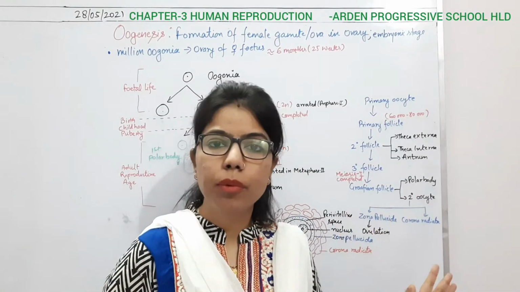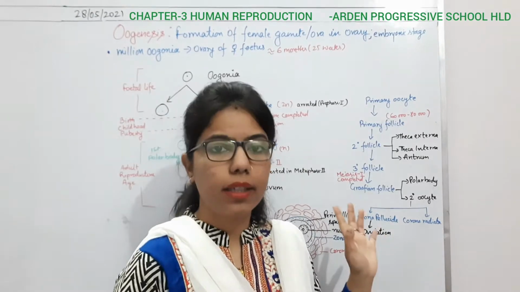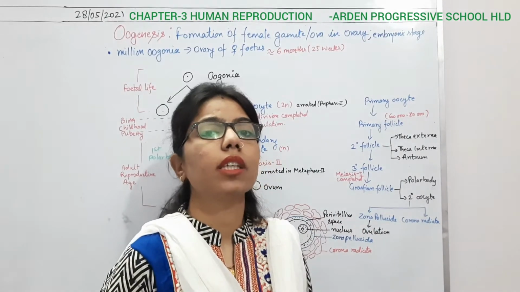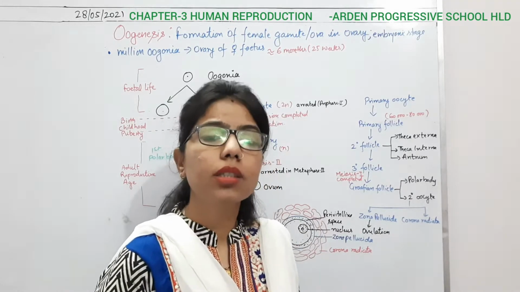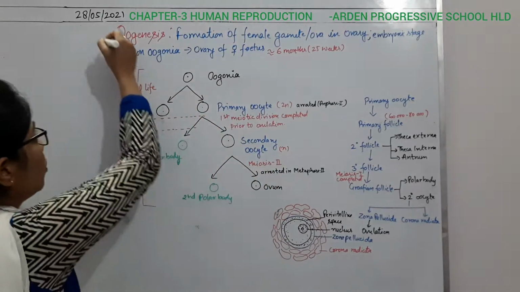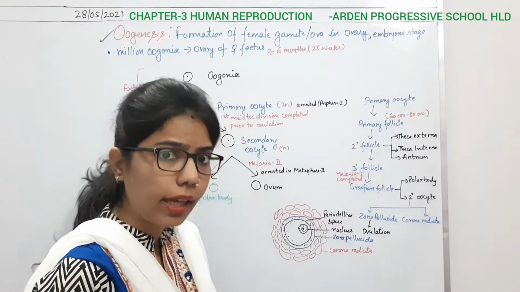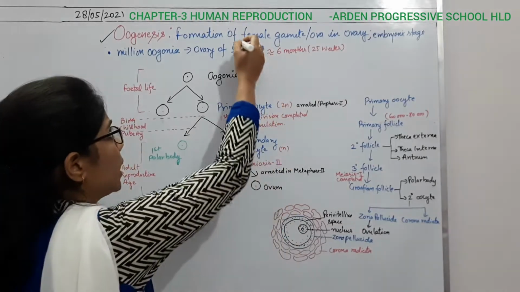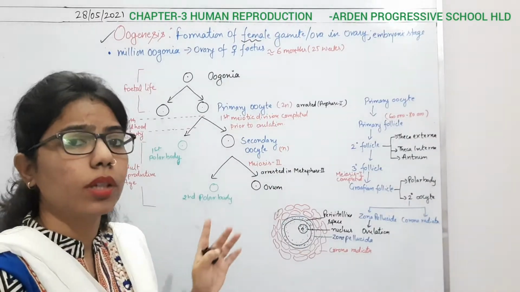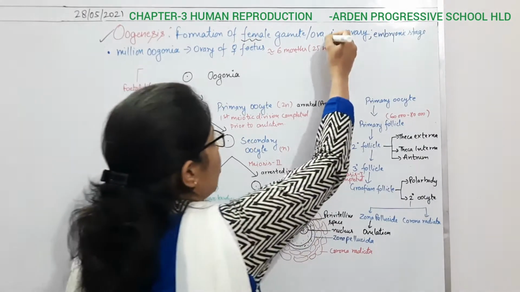What is male gamete production? It is known as spermatogenesis, which takes place in the testes. In the case of female, it takes place in the ovary, and the process is known as oogenesis. So oogenesis is what we have to start today. Oogenesis is the production of ovum or an egg, the female gamete. I have written here the formation of female gamete, also known as ova or the ovum, which takes place in the ovary.